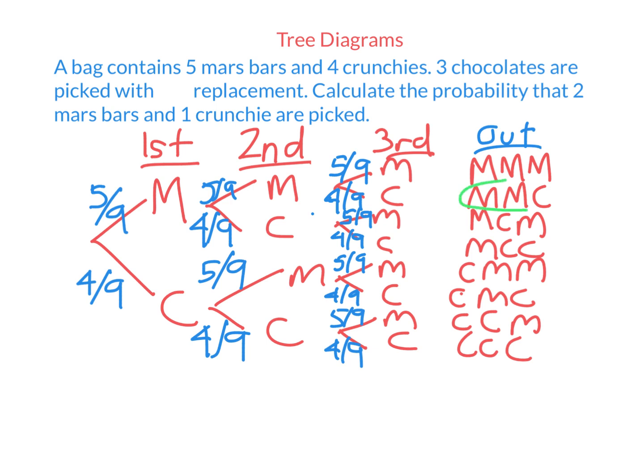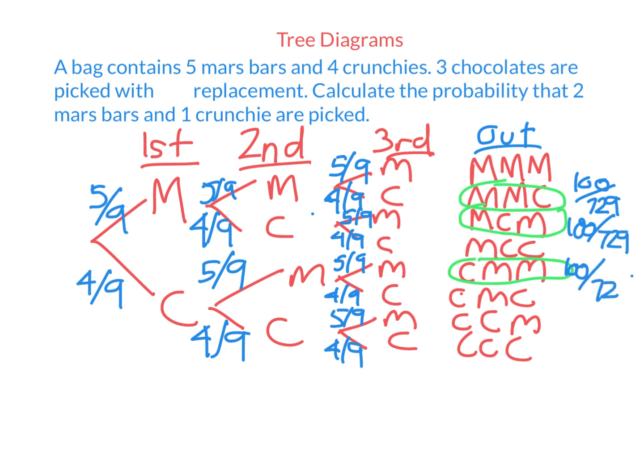Well, first I'm going to identify the outcomes where 2 Mars bars and 1 Crunchie are picked. To find the probability of each of these, I multiply the numbers on their branches. So for MMC, I go 5 over 9 times 5 over 9 times 4 over 9. So that equals 100 over 729. What about the probability of MCM? Well, I've got 5 over 9 times 4 over 9 times 5 over 9. That's the same answer. It's also going to be 100 over 729. And then similarly, this will be 100 over 729. All of them involve multiplying 2 5 over 9s and a 4 over 9.